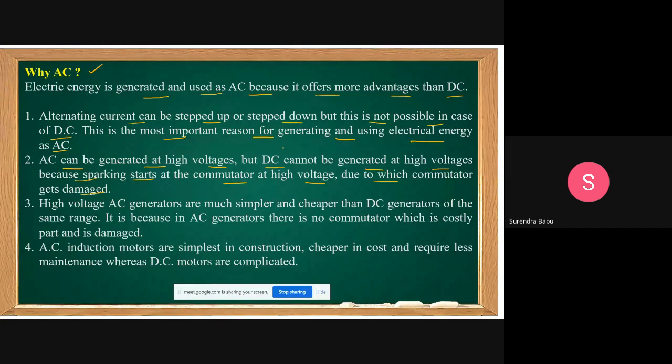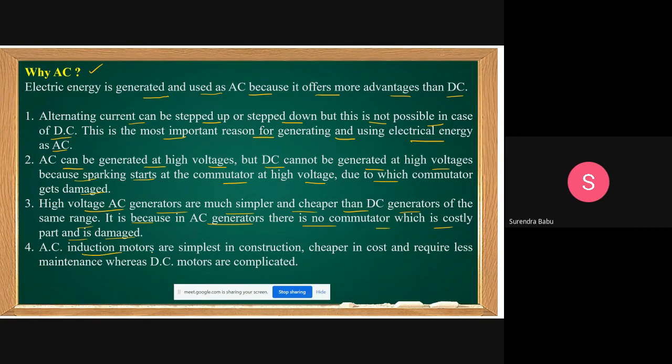High voltage AC generators are much simpler and cheaper than DC generators of the same rating. It is because an AC generator has no commutator, which is a costly part and gets damaged. The main problem with DC generation is the commutator, a costly part that is sometimes also damaged due to sparking problems.